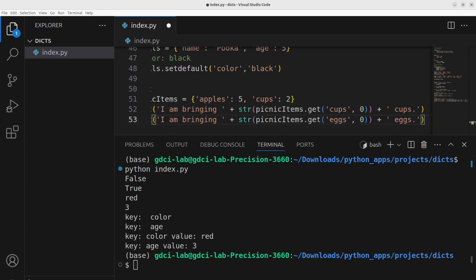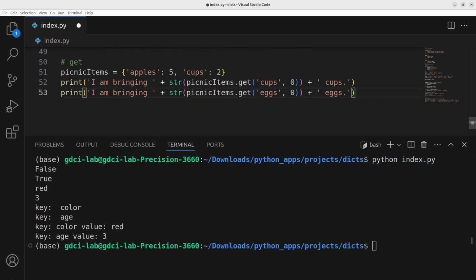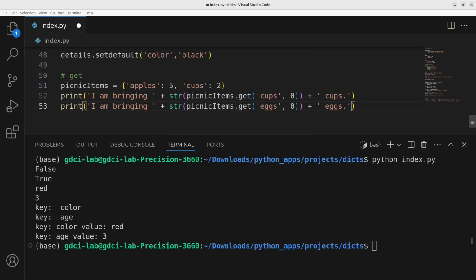We have this code that is accessing, we are printing this. So basically, what we are doing is we are applying the get method on the dictionary, get, and we want to get cups. We've said that the get method takes the key that we want to get, the key of the value to retrieve, and the fallback value to return.